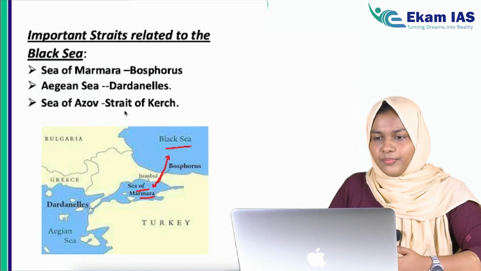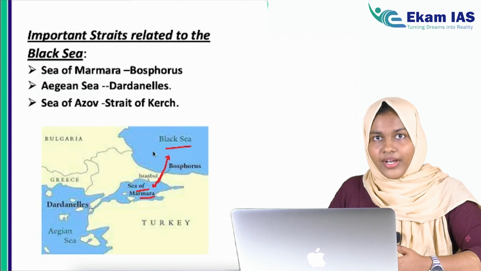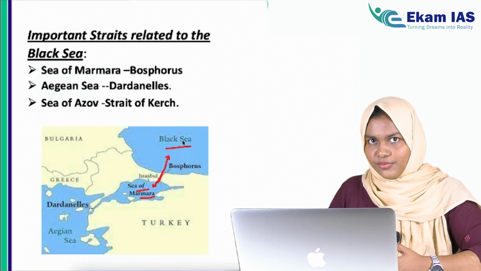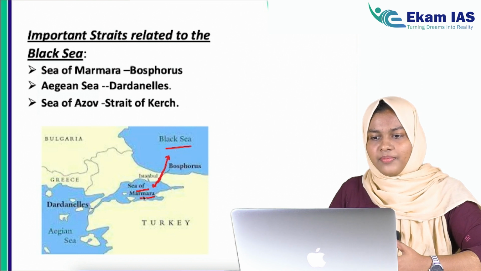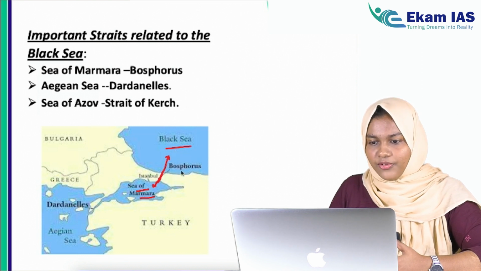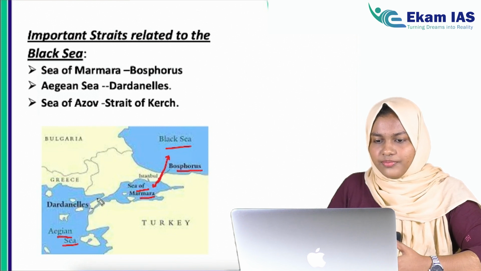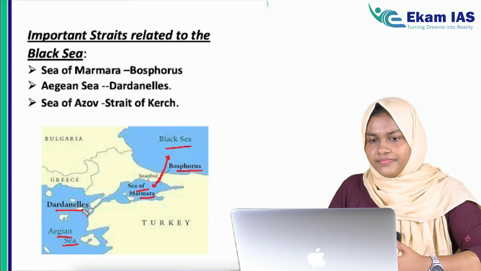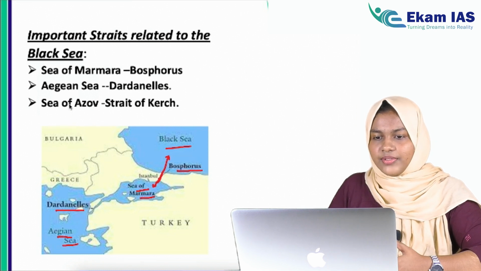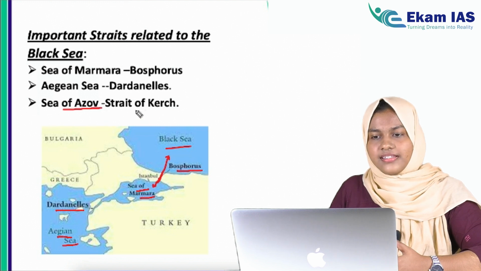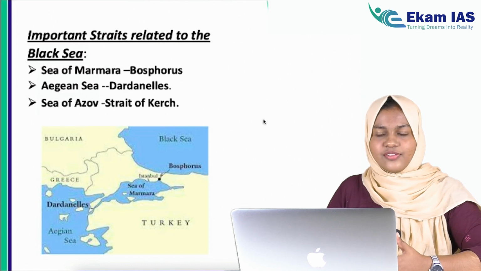Okay, fine. So let's see the important straits related to Black Sea. Why we are studying about all these things? Because Black Sea was in news and UPSC have asked about the straits in the previous years. So that is why we are looking into it. So Black Sea and Sea of Marmara is connected by a strait called Bosphorus Strait. And this Sea of Marmara and Aegean Sea is connected through a narrow strait called Dardanelles. Then there is another sea which is Sea of Azov with this strait called Strait of Kerch. So these are the important straits that are associated with the Black Sea.